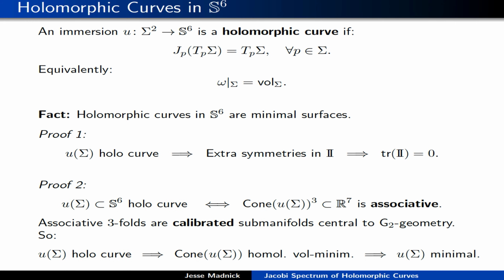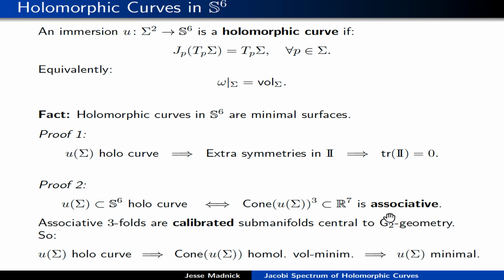But another way of seeing this makes connections with G2 geometry. If you have a surface in S6, it is a holomorphic curve if and only if its cone, which is a three-dimensional object in R7, is associative.